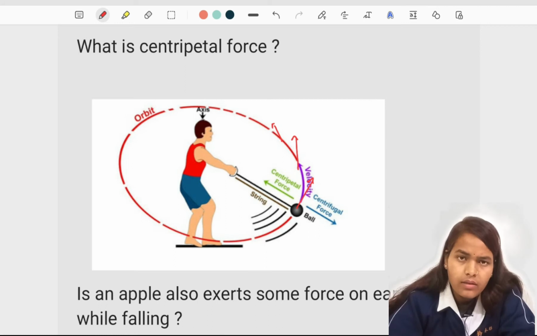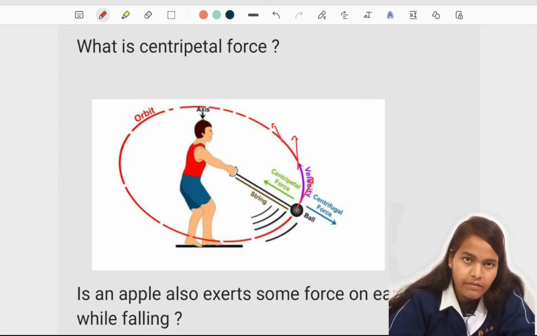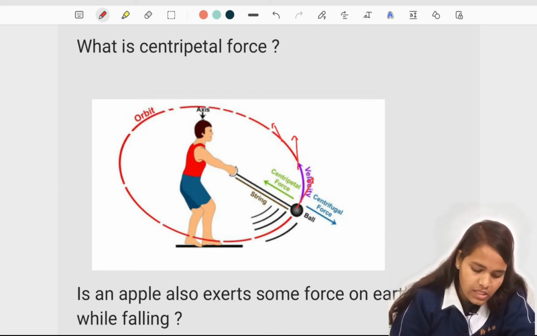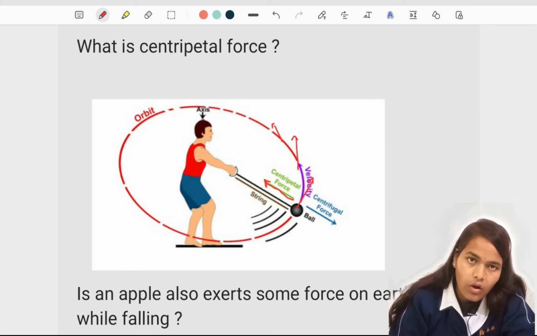The reason the object changes direction at every point while moving around the circular path is a force, and this force is known as centripetal force. This centripetal force, as you can see in the diagram given, acts towards the center of the earth or towards the center of the body.